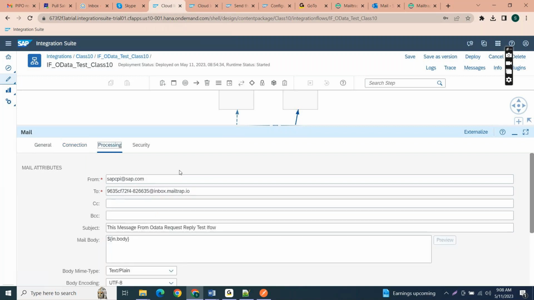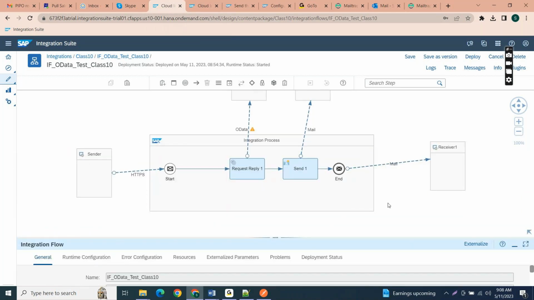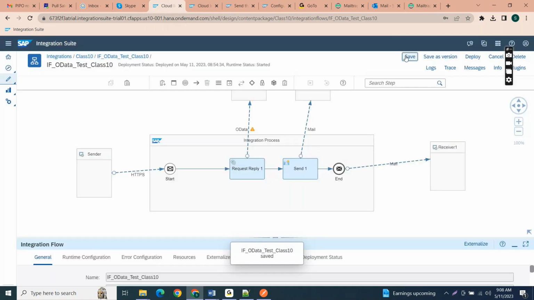So this is the same configuration. I'm providing the subject, this message received from send. So now I'm saving this configuration. Let me deploy this.